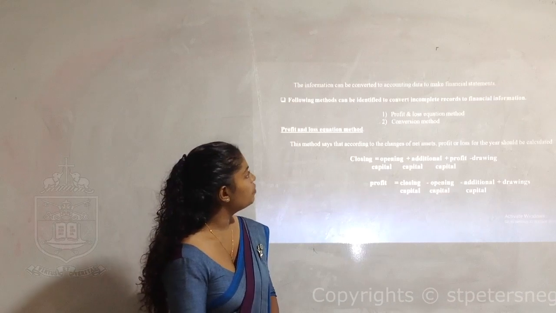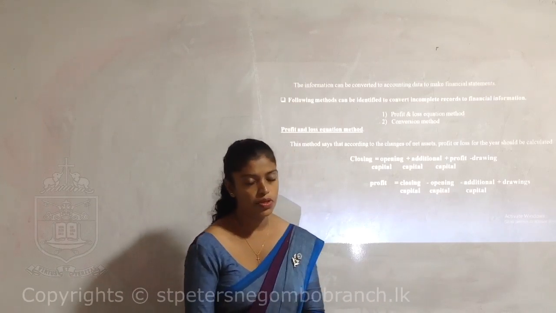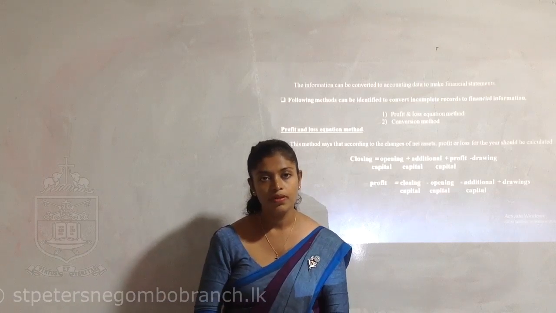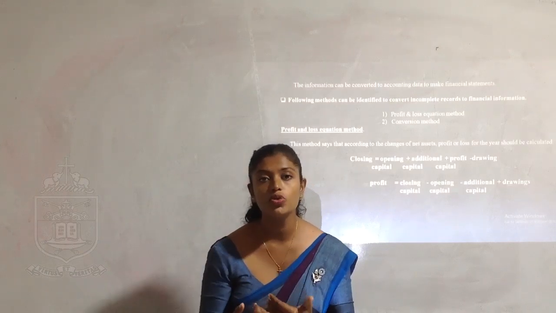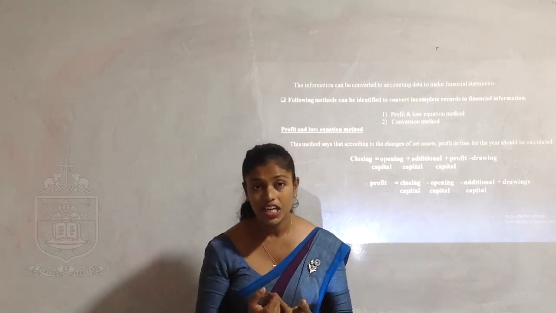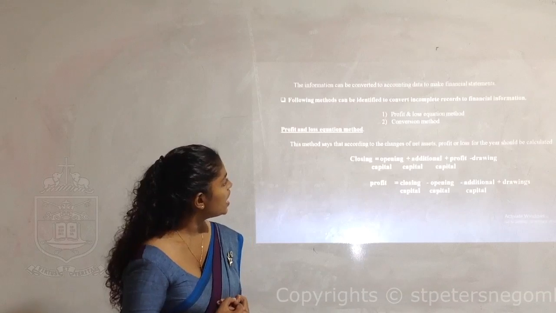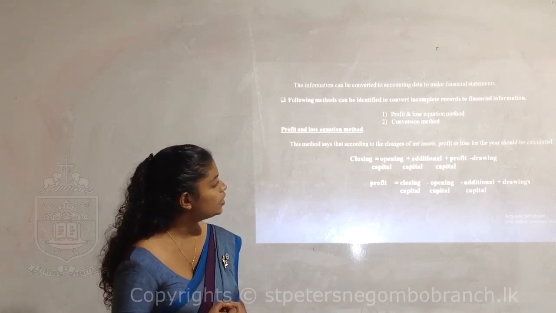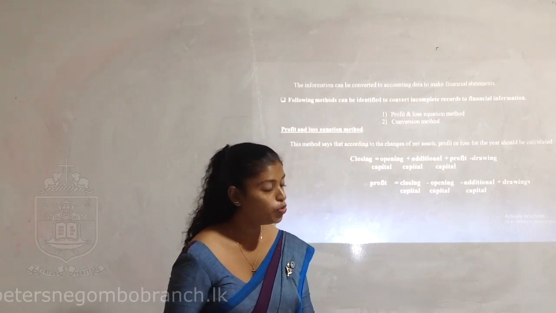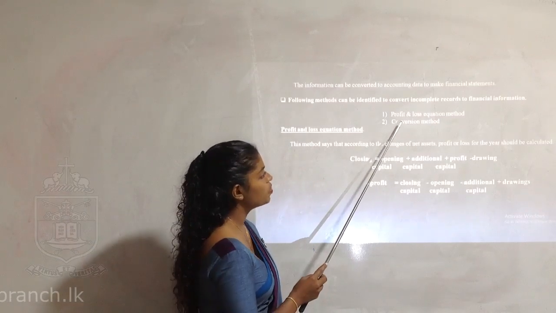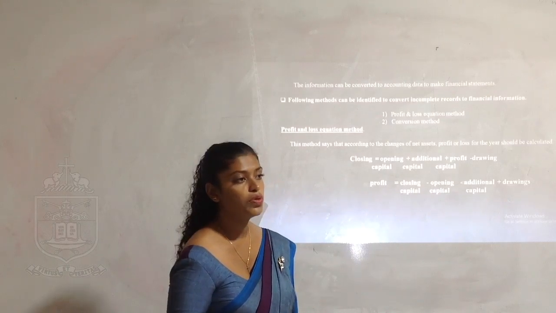The information can be converted to accounting data to make the financial statement. So as I told my dear children, the incomplete records are converted into accounting information in two methods. The following methods can be identified to convert incomplete records to financial information. The first one is the profit or loss equation method and the second one is the conversion method.